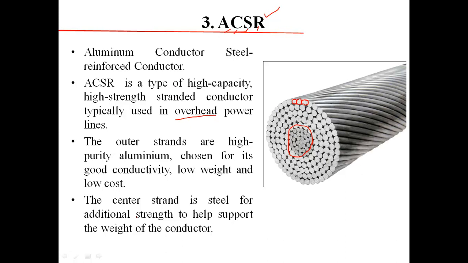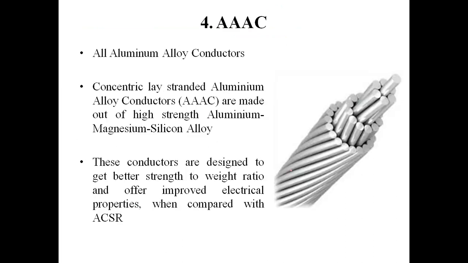Again, if we summarize these type of conductors, then these will be high capacity, high strength stranded conductors typically used in overhead power lines. And about construction, there are two layers. The outer layer is made up of pure aluminium conductors, and the centered strands are made up of steel. These are used basically for providing the mechanical strength to the wire.